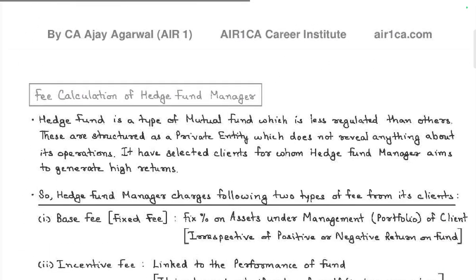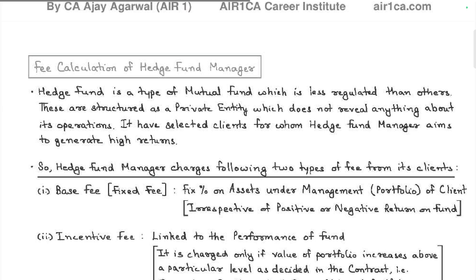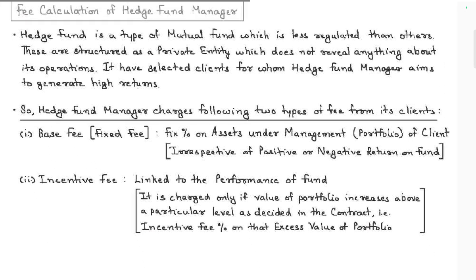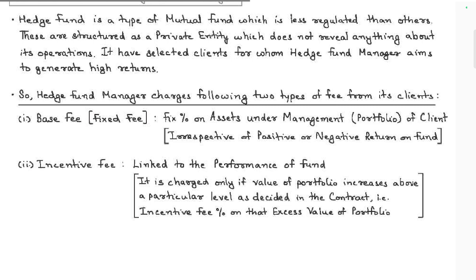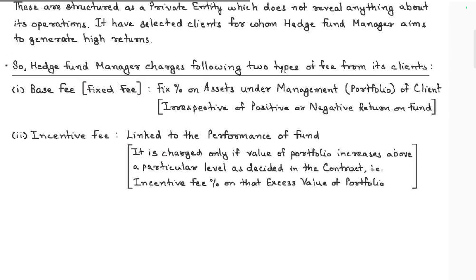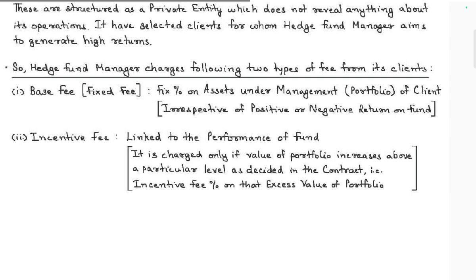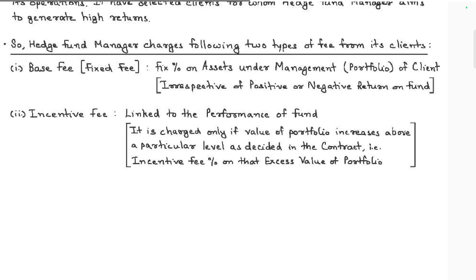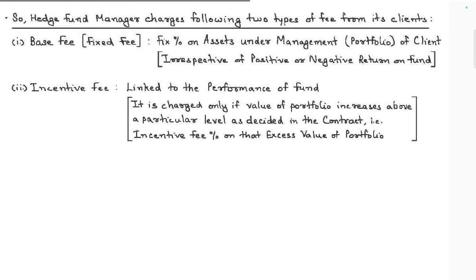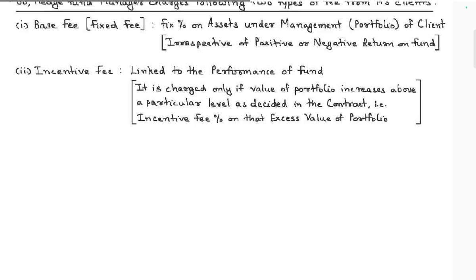Okay. Fee calculation of hedge fund. A hedge fund is a type of mutual fund which is less regulated than other structures of private equity, and does not reveal anything about its operations. They have selected clients to whom the hedge fund manager aims to generate high return. The hedge fund manager charges 2 types of fees: base fees and incentive fees. Base fees are a fixed percentage of the assets under management, charged to the client irrespective of positive or negative return. Incentive fees are linked to the performance of the fund. They are charged only if the value of the portfolio increases above a particular level decided in the contract. That is, incentive fees are charged on the excess value of the portfolio. Okay.